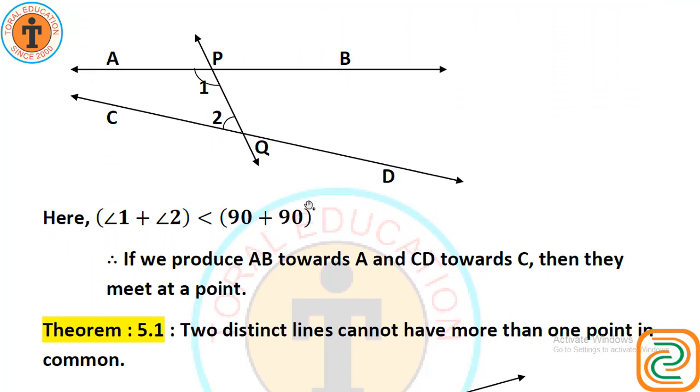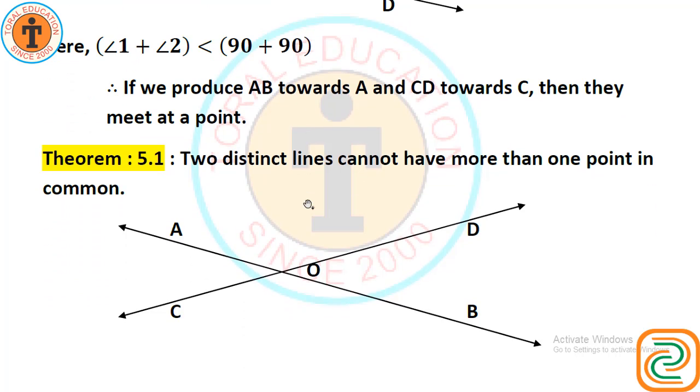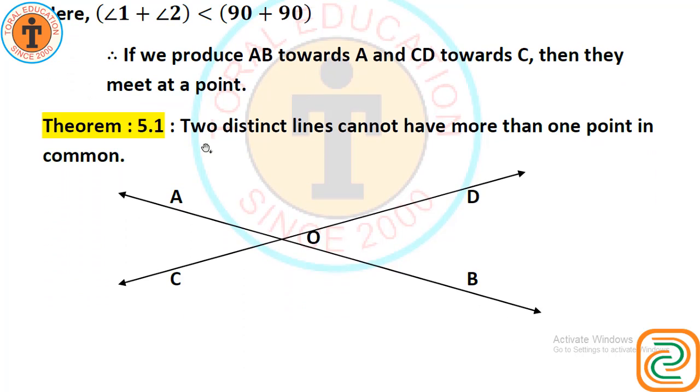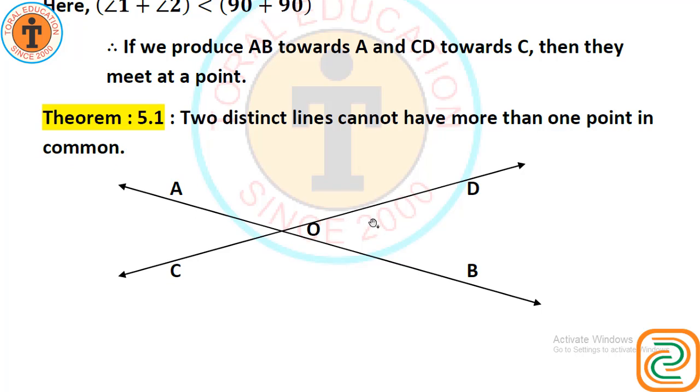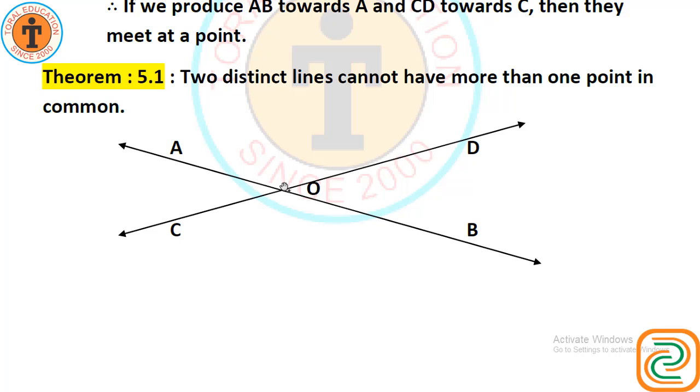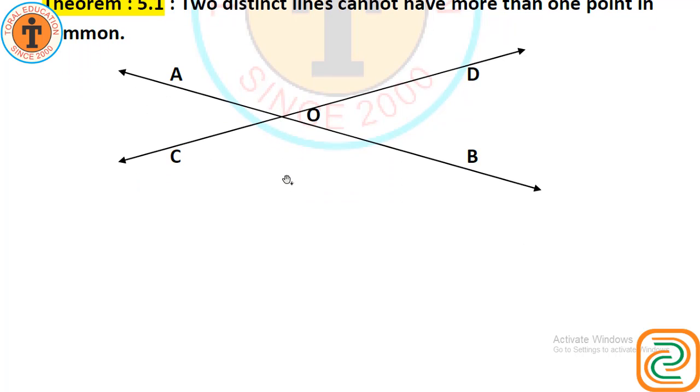Okay friends, theorem number 5.1. Two distinct lines cannot have more than one point in common. AB and CD are two distinct lines and they intersect at a single point, that is, they cannot intersect at any other point. Only one point, not more than one.